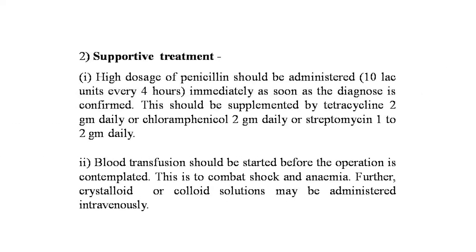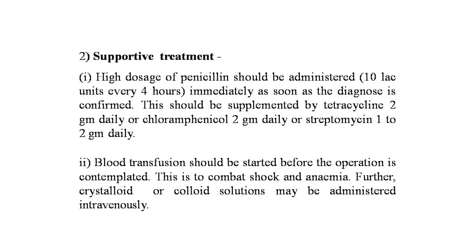Now second is the supportive treatment. First was the surgery in the treatment of established cases, and second is the supportive treatment. A higher dosage of penicillin should be administered, that is 10 lakh units every 4 hours, immediately as soon as the diagnosis is confirmed. This should be supplemented by tetracycline 2 gram daily, or chloramphenicol 2 gram daily, or streptomycin 1 to 2 gram daily. Later on, the doses are reduced according to the virulence of the gas gangrene.